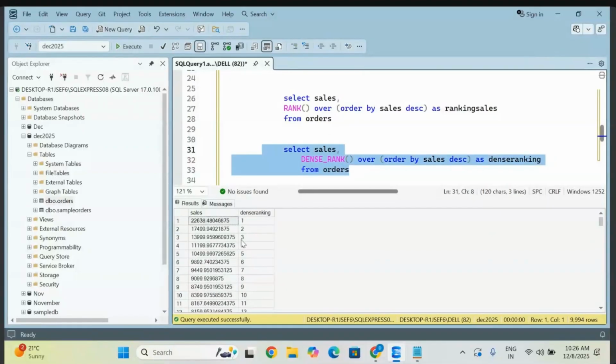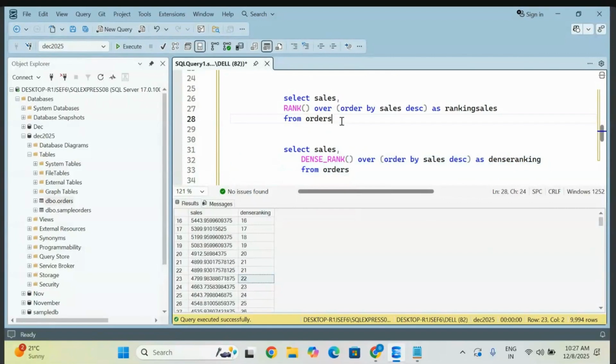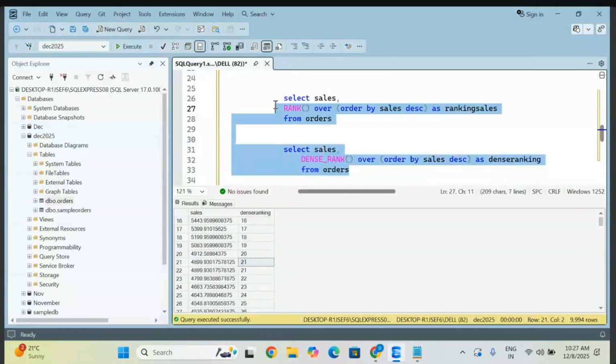Now you can see the result, the same 21. Observe that two duplicates are there. These two duplicate values are given the same rank, but the difference is that it is not skipping the order. Whenever you go for the rank, it skips the order of your rank. But whenever you go for the dense rank, it does not skip the order, and for duplicate values it still assigns the same rank. That is one thing you should observe.